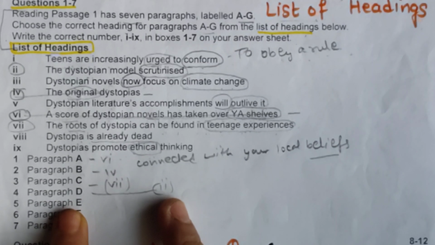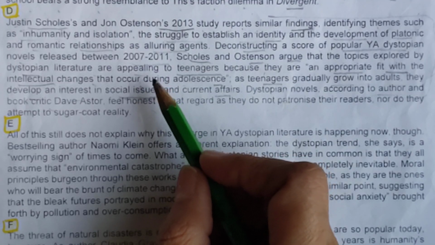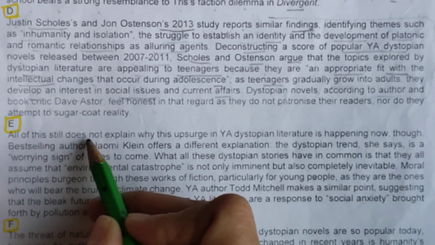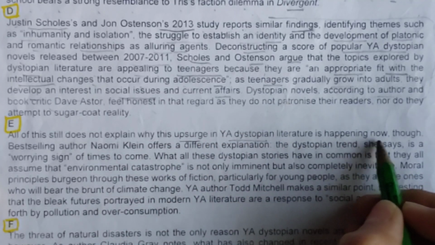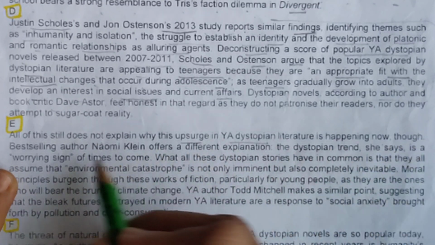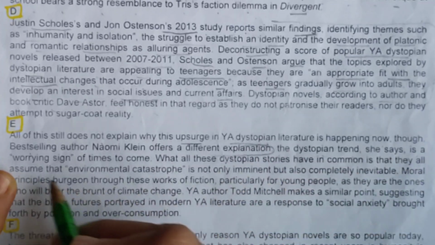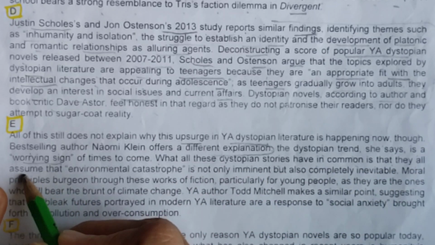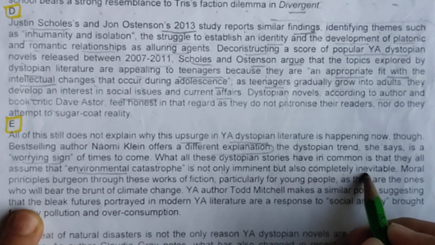Okay, now coming to E paragraph. D is also here, the full paragraph you can see, and you can pause the screen and read the D paragraph again for your confirmation. E: all of this still does not explain why this upsurge, meaning uprise, in this literature is happening now. Though the best-selling author gives a different explanation, this trend, she says, is a worrying sign of times to come. What all these stories have in common is that all assume that environmental war is not only imminent but also completely inevitable.